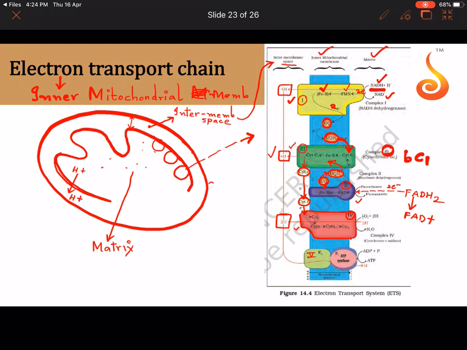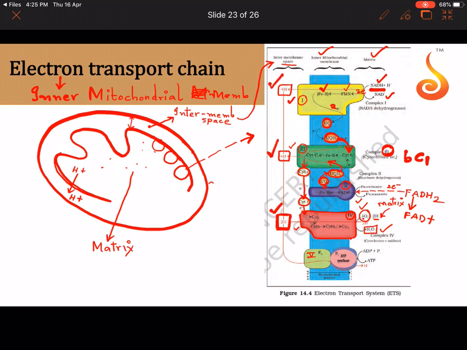The complex 4 will pick up these electrons. It will add the electron to oxygen by picking up a proton from the stroma. Remember, not the stroma, this is the matrix of the mitochondria. So it picks up the proton from the matrix, adds it to oxygen, and then it forms a water molecule. This is the oxygen that we breathe. The half oxygen, meaning one oxygen atom, plus 2H plus gives rise to one water molecule. Again here protons are getting pumped into the matrix. And not the matrix, the intermembranal space.